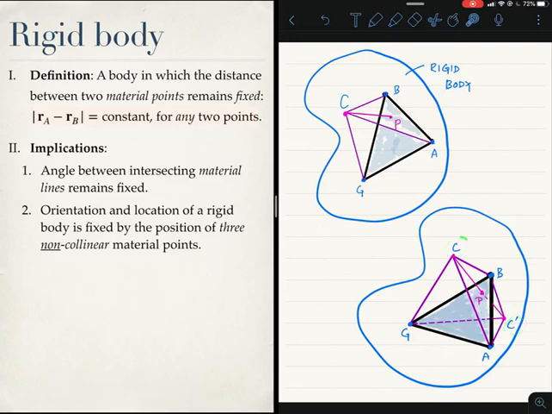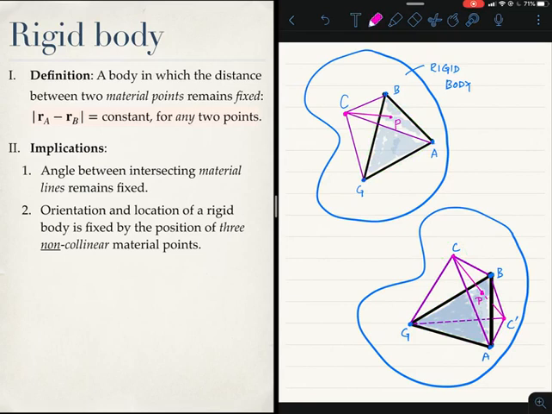So one way to decide which of the points C or C prime is the right new position for point C is to describe point C's location relative to the plane ABG. In this figure, C seems to be on top of the plane ABG, so we expect that perhaps this is the right one, because the relative orientation of C with respect to the plane ABG is the same as the orientation over here. But how do we quantify it?